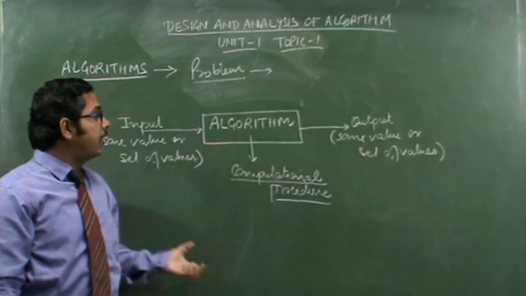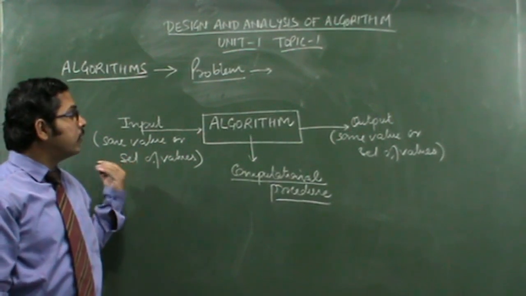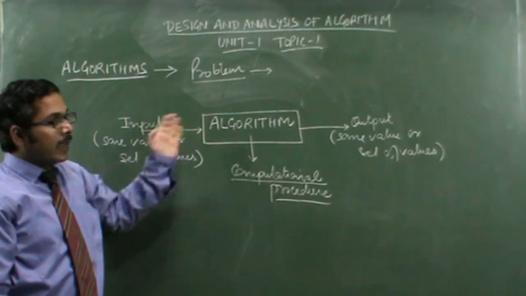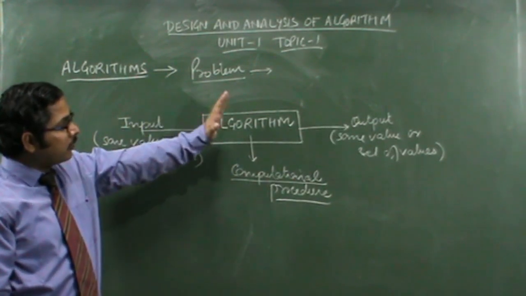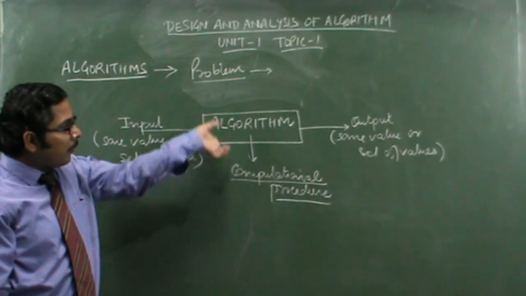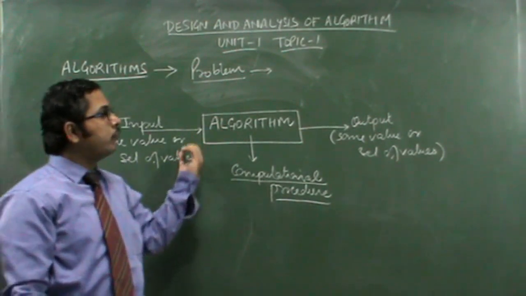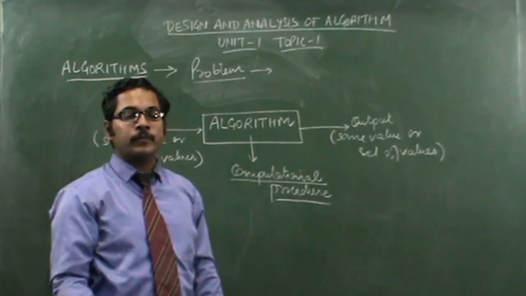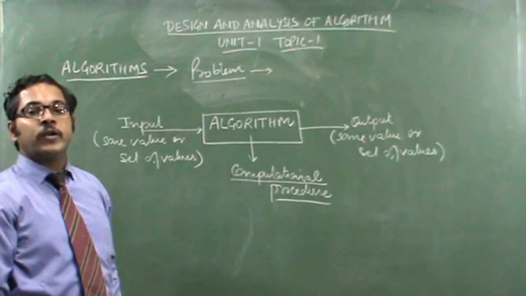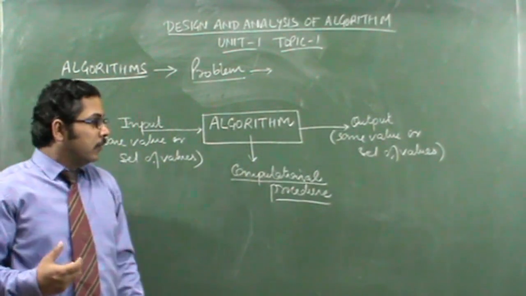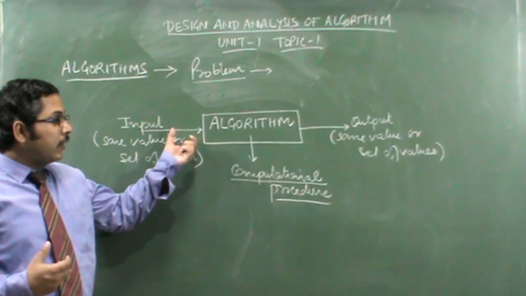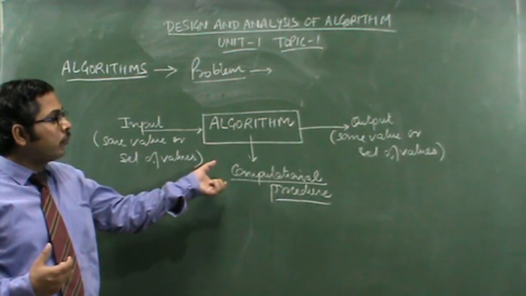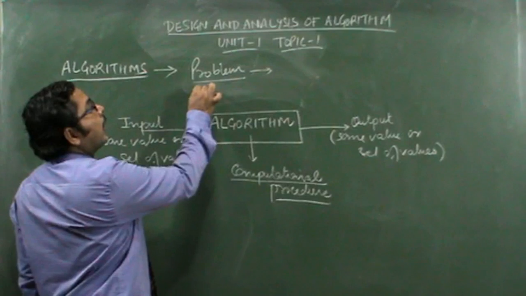In sorting we are giving input as numbers, that is, few numbers as input, and we have designed an algorithm for sorting. When that input is provided to that algorithm, then with few computational steps that algorithm produces the desired output, which is basically the sorted numbers. Now, what does computational mean here? Computational procedure is basically for solving the computational problem.